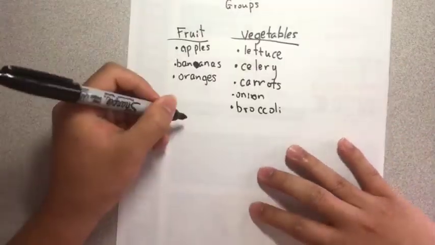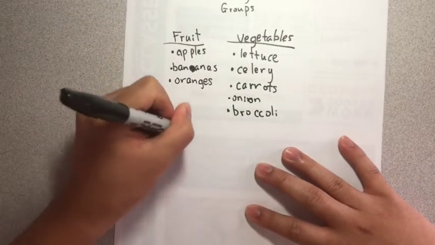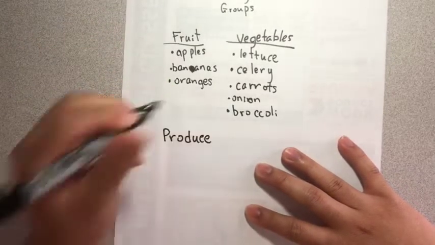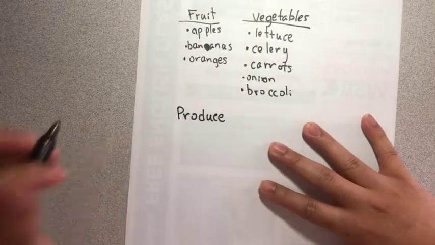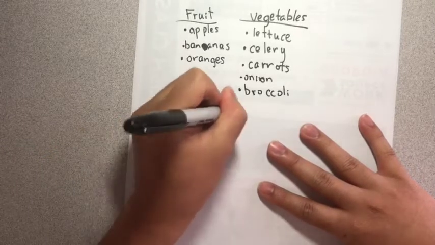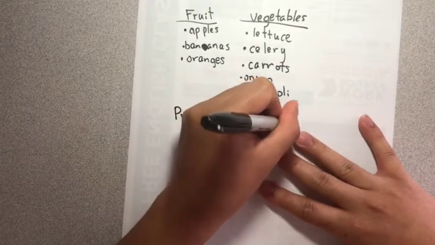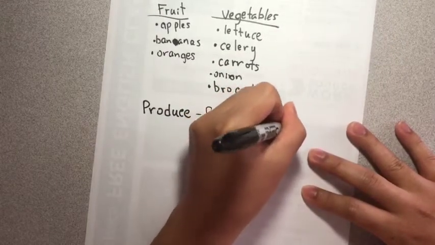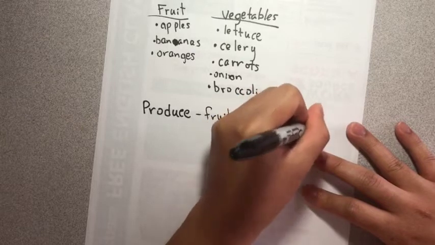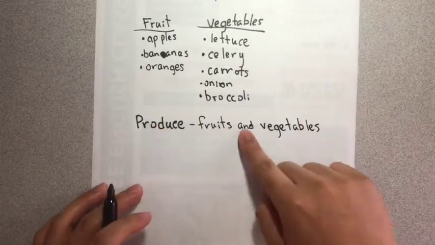Okay, so produce. When you go to a grocery store, there's a produce section. Produce is fruit and vegetables. Produce is fruits and vegetables.